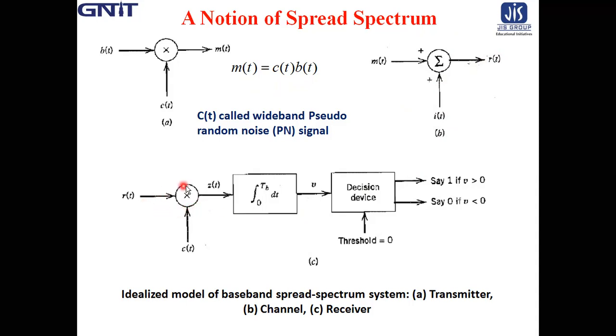Now in the receiver, the same PN code, PN sequence, is needed to multiply. Then the signal, say z(t), goes to the integrator, and after the integrator it goes to the decision device where a predefined threshold is given, and the decision is in favor of 1 if the threshold is exceeded, otherwise it is 0.